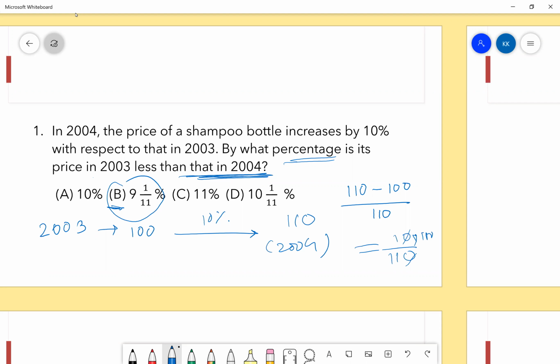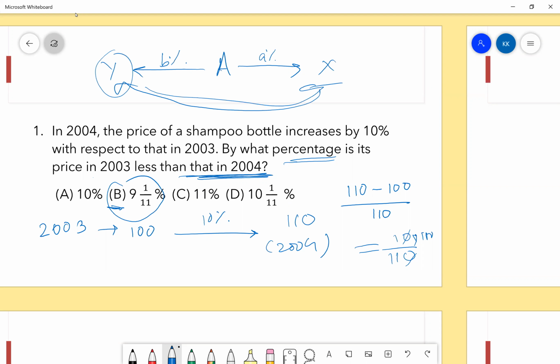So basically, base 100 means we take the starting point as 100 and try solving it. Sometimes it even happens that I'll give you one more situation. Let's say I'm given a situation A. In A, there's an increase of A% and there's a decrease of B%. So here I get X and here I get Y. And like this question, I have to compare the percentage increase in X and Y or something similar.